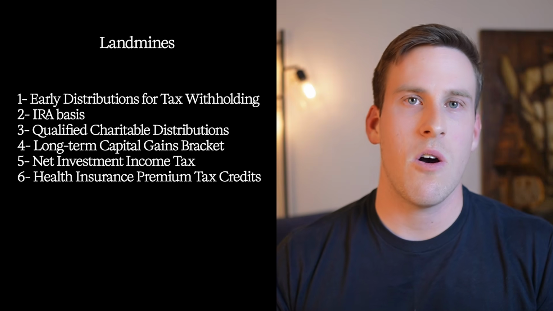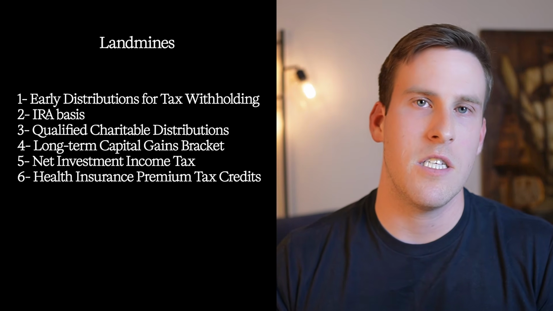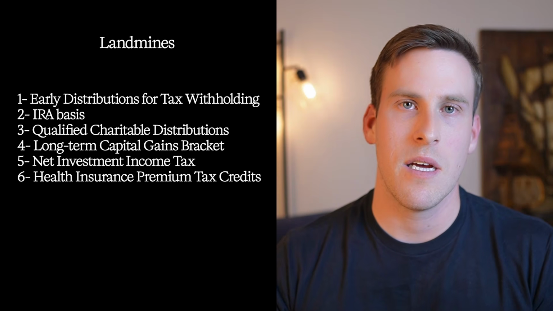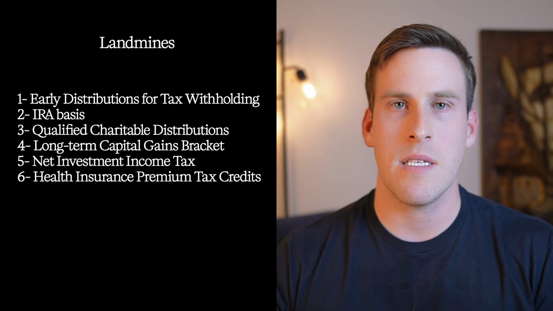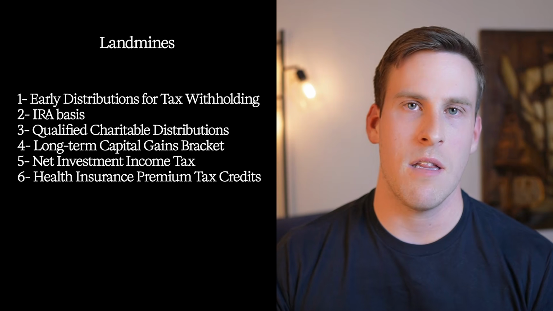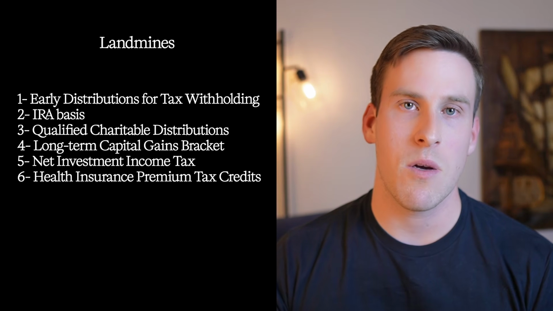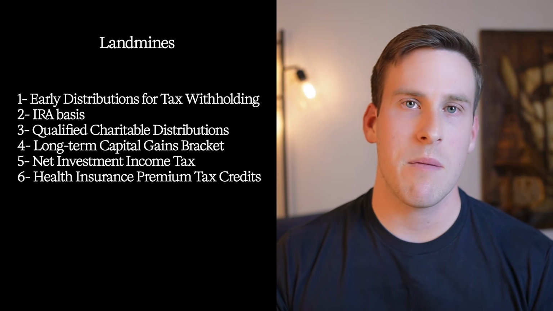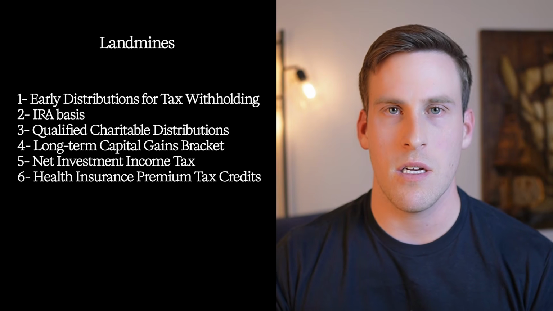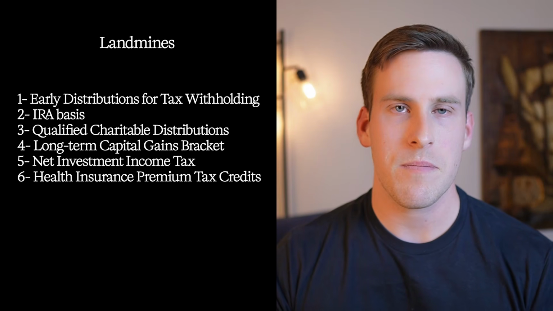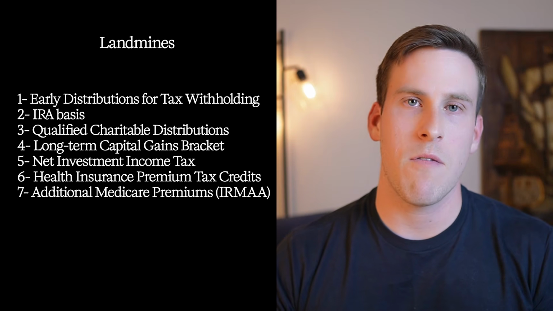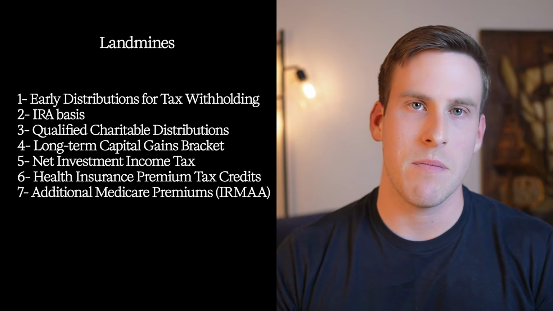Sixth is something that is also impacted by your modified adjusted gross income, and that's health insurance premium tax credits. Especially with the current environment and the elimination of tax credits if your income exceeds 400% of the federal poverty level, this is a big one. If you are on marketplace insurance, be extra cautious when considering a Roth conversion, or it could come back to bite you.